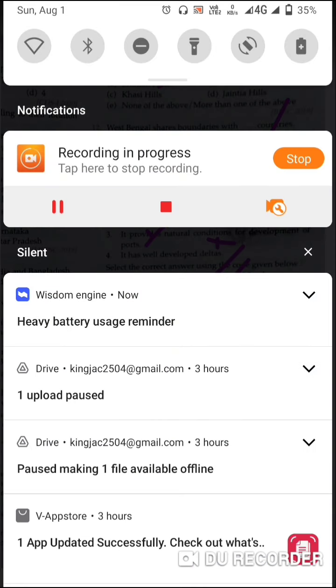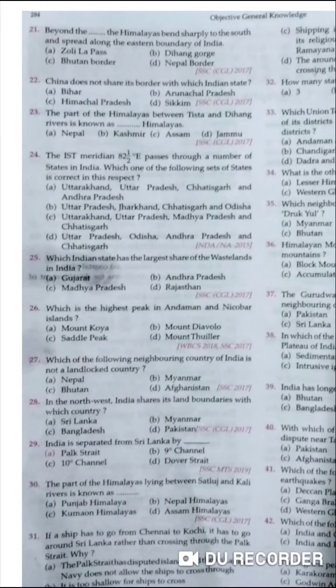19th one, which one of the following pairs of the states of India indicates the eastern and the western node? So western it has Gujarat and eastern Arunachal Pradesh. So the option is D. Mawsynram is located on which hill of Meghalaya? Khasi. And then 12th one. Beyond the dash, the Himalayas bend sharply to the south and spread along the eastern boundary of India. That is Dihang Gorge.